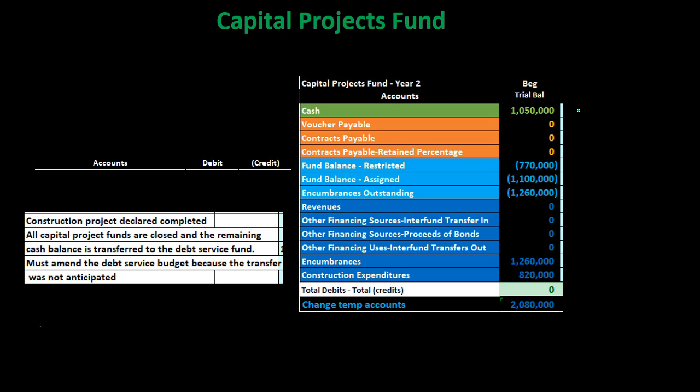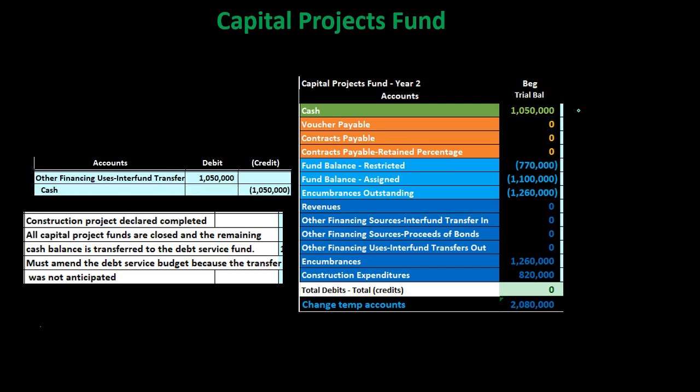It's going to go to the debt service fund because we probably have outstanding debt and financing of the debt, interest, and stuff we owe in relation to the capital project. So when we set this up, we started the capital project fund, then we started the debt service fund to kind of service the debt that we're going to use for the capital project. Capital project now done. Any money that's left over, we're going to transfer from the capital project to the debt service fund to pay off the remaining and outstanding debt related to it.